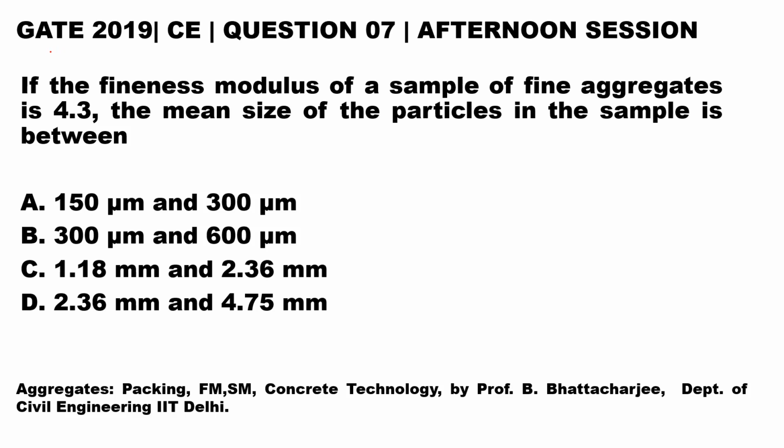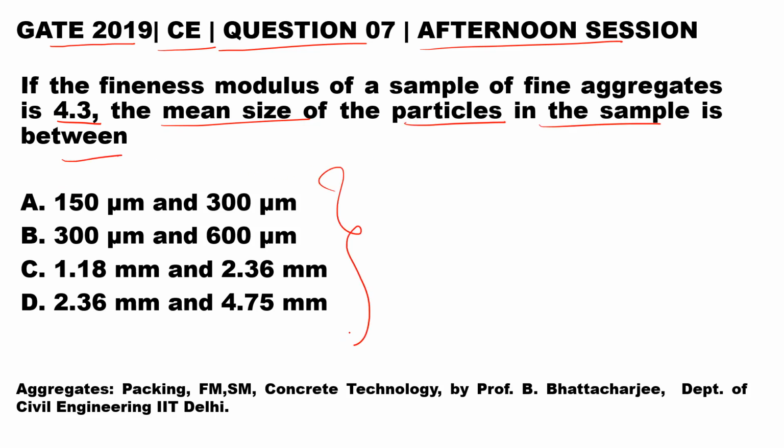Hello students, let's see another question which came in GATE 2019 Civil Engineering. This was question number 7 in the afternoon session. The question states that if the fineness modulus of a sample of fine aggregate is 4.3, the mean size of the particles in the sample is between. Four options are given and we have to identify which one of them is correct.